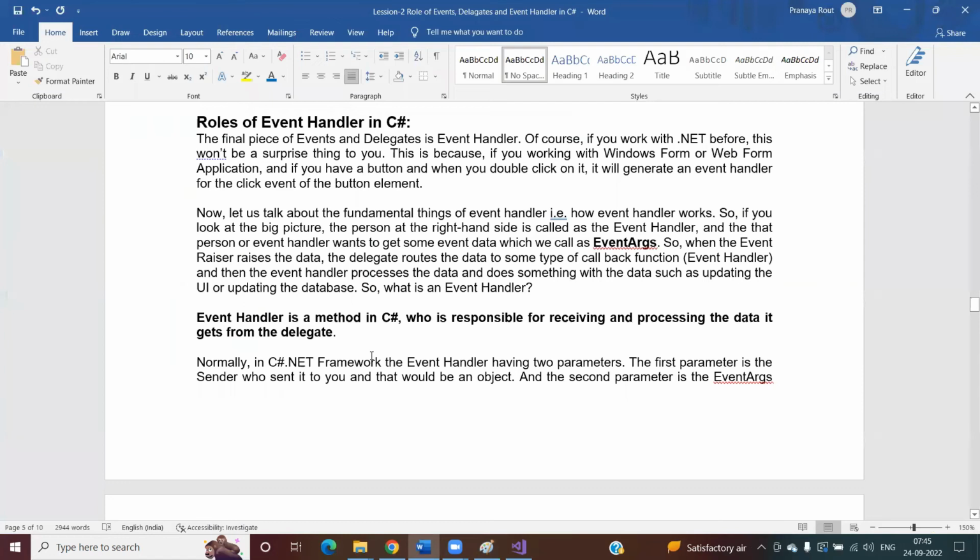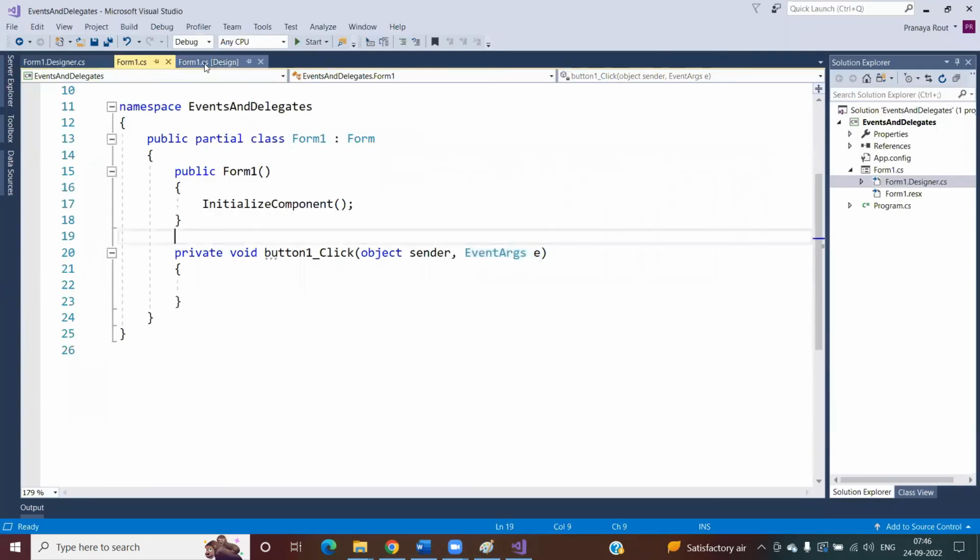Now, let us try to understand what is the role of event handler. The final piece of events and delegates is event handler. Of course, if you have worked with .NET before, this won't be a surprise for you. This is because if you are working with a Windows Form or a web form application, and if you have a button and you double click on it, it will generate an event handler for the click event of the button. That is what we have already seen.